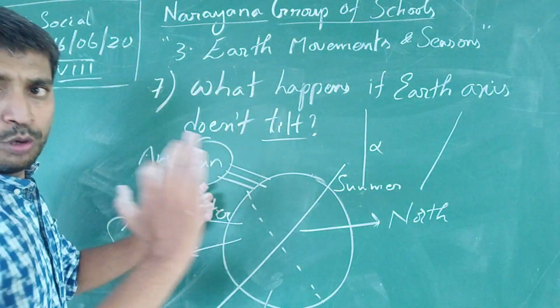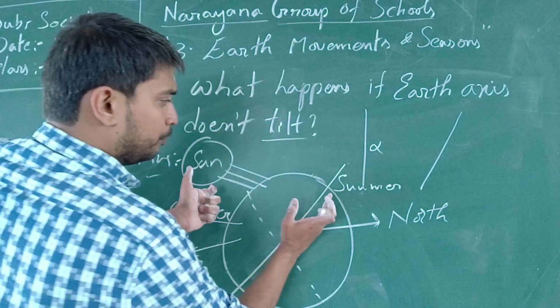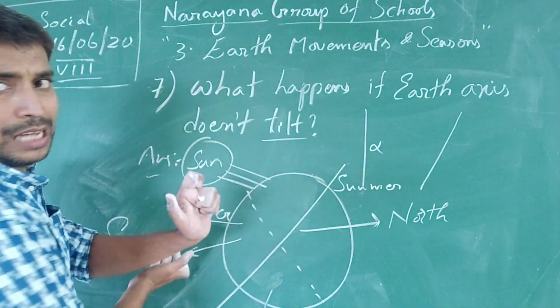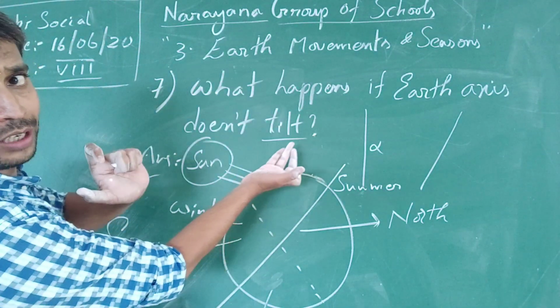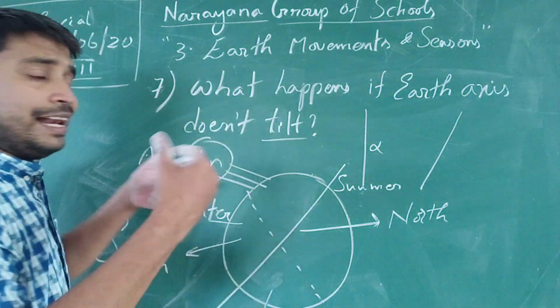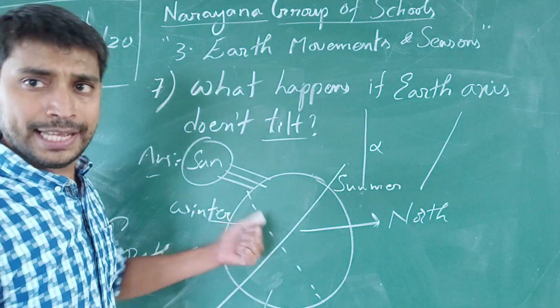Because of the movement of the Earth, the northern part moves towards the south and the southern part moves towards the north, so a regular change of seasons takes place.